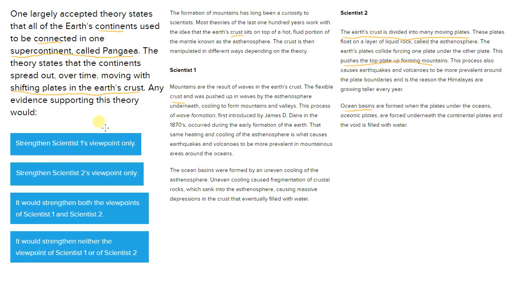So evidence that would support a theory of moving plates in the crust would strengthen scientist 2's perspective only, because we don't see any evidence that it supports scientist 1's argument, and thus it cannot strengthen both of them. And since we know that it does support scientist 2's argument, or it aligns with scientist 2's argument, we know that it would not support scientist 1's argument. So the answer choice has to be